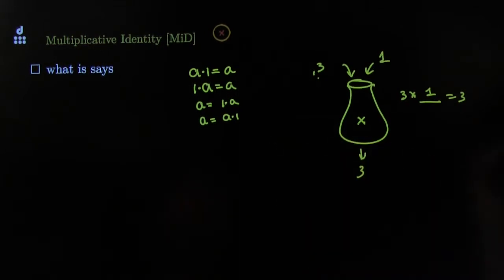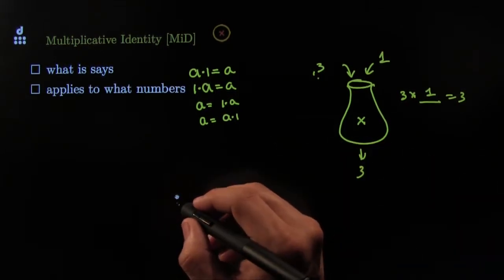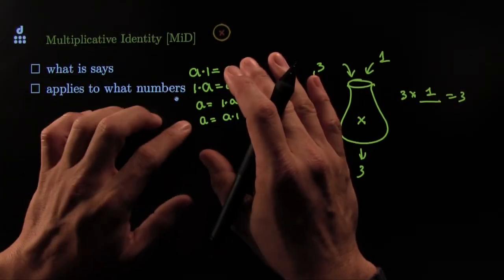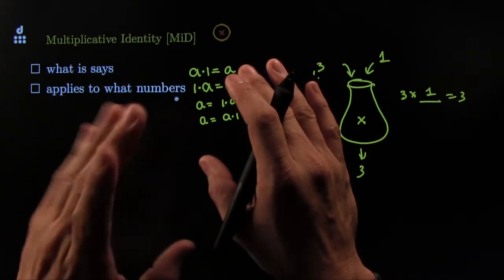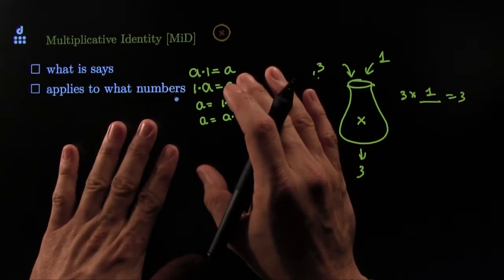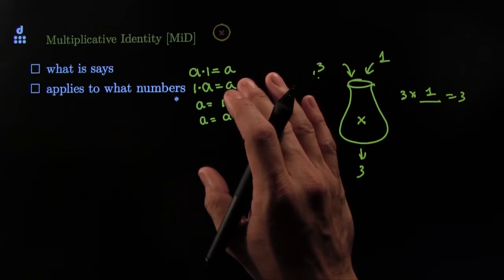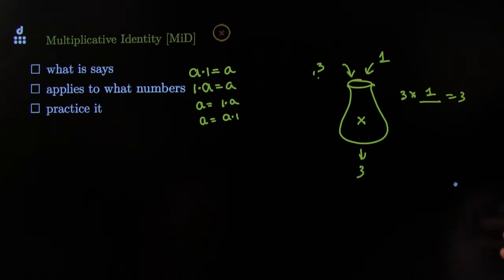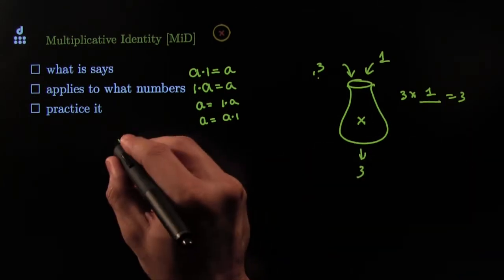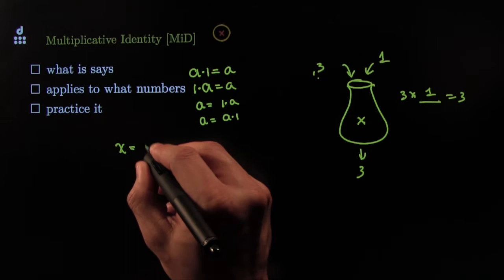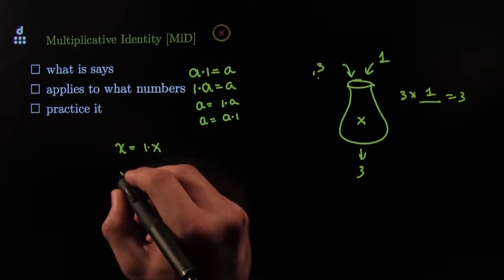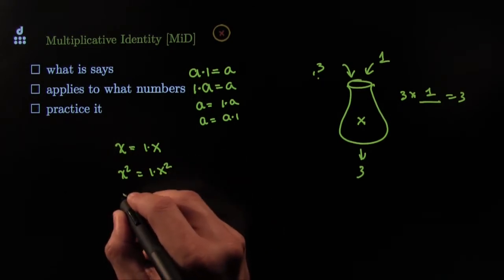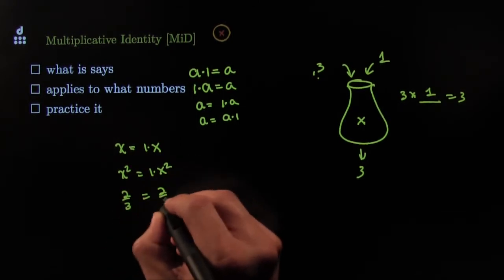Capiche? And of course, just to make it thorough, we will talk about what numbers it applies to: all the real numbers from our class, all the variables and terms that represent real numbers for our class. Okay? And of course, we just practice it a few times. Here's how you'll often see it. You'll often see it with the variables. You'll say x is the same thing as 1 times x. Or sometimes you'll see it with x squared. x squared is the same thing as 1 times x squared. Or sometimes you might see it with fractions. 2/3 is the same thing as 2/3 times 1.